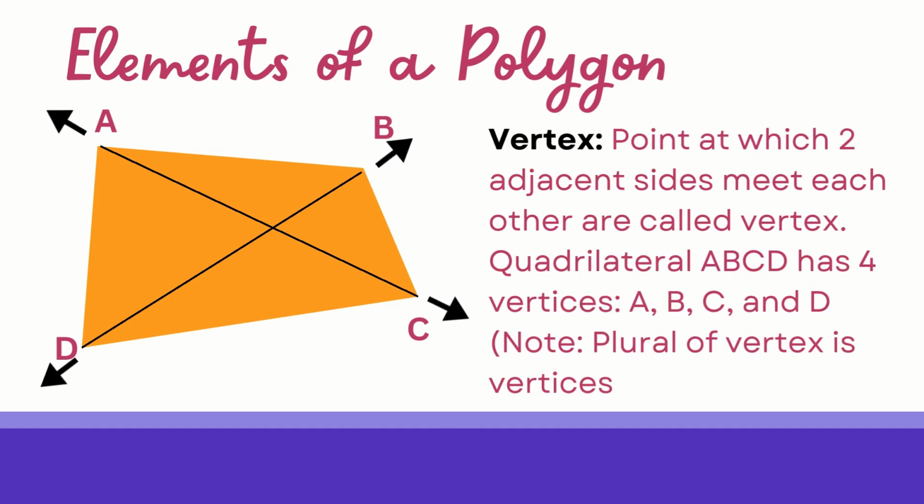Always remember the plural of vertex is vertices. So we'll say that this quadrilateral ABCD has four vertices A, B, C and D.